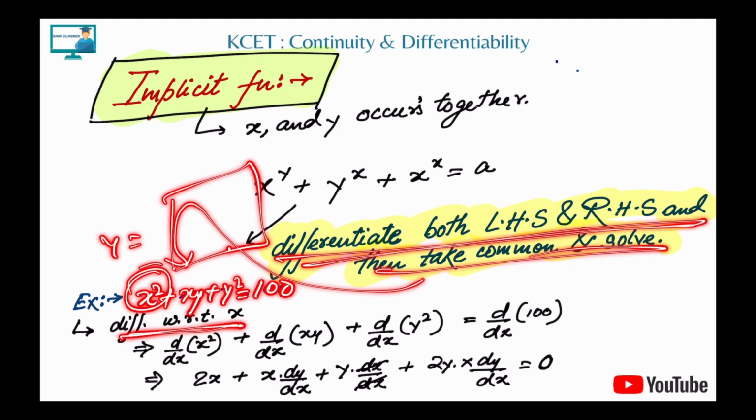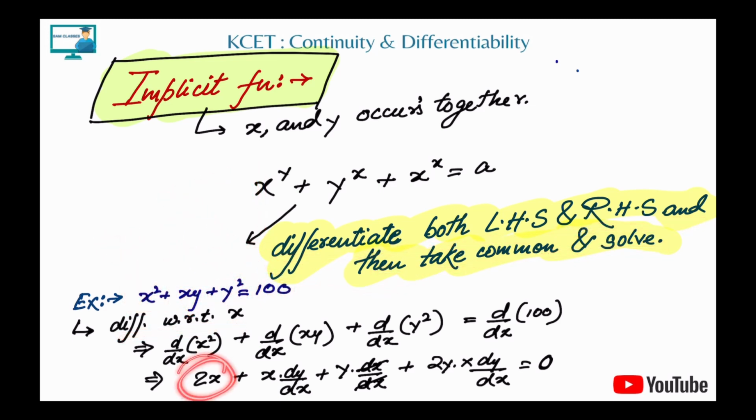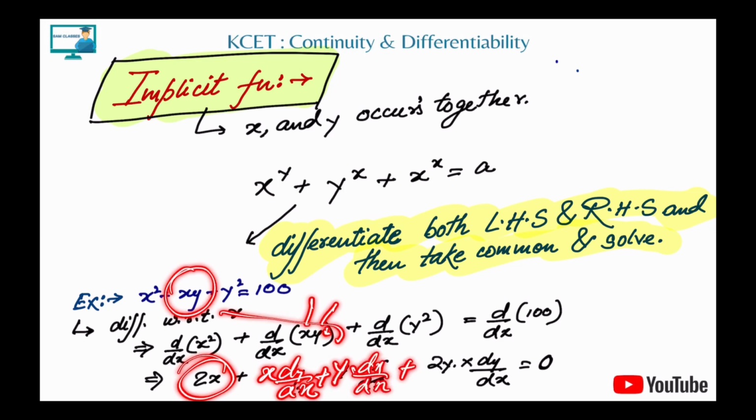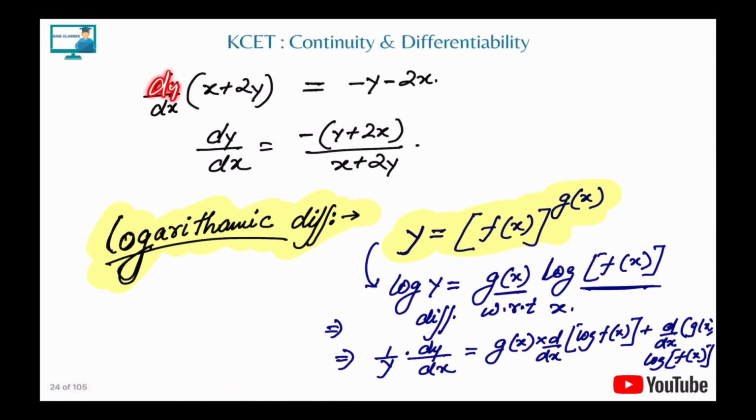If I differentiate x square, what I'll get? 2x. If I differentiate xy, again UV rule. So x into dy by dx, because two different functions. A lot of people do wrong here, don't do that, because x and y both are different functions. Plus y into dx by dx, so that is 1, plus y square is 2y. Since I'm differentiating with x, I'll get dy by dx also, equal to 0. Now solve it, take common. So dy by dx into x plus 2y will be equal to minus y minus 2x. I've just sent it over, that's it. So I'll get an answer.